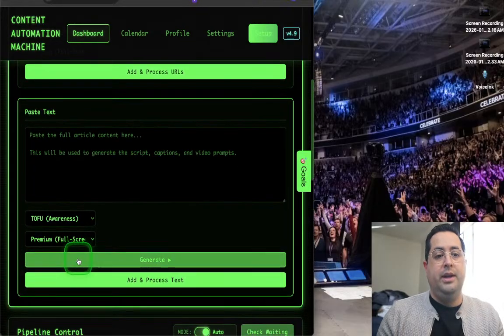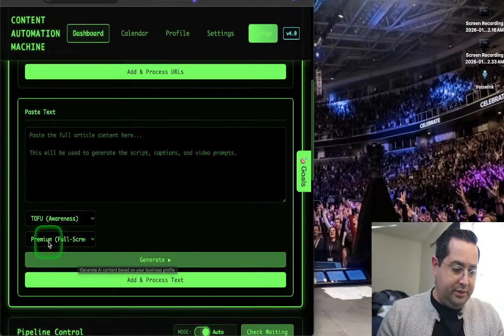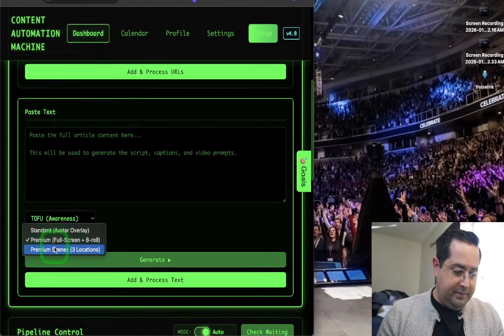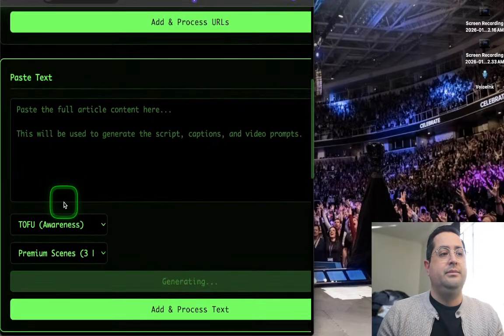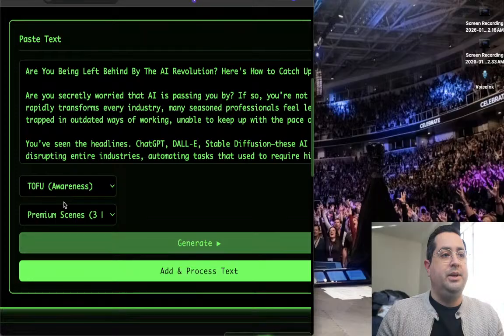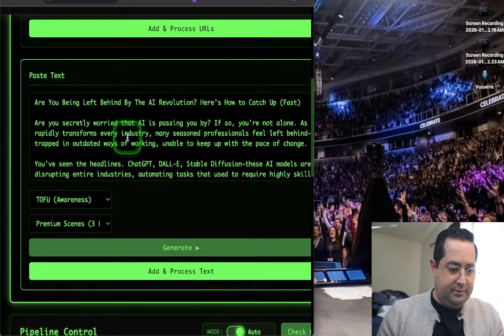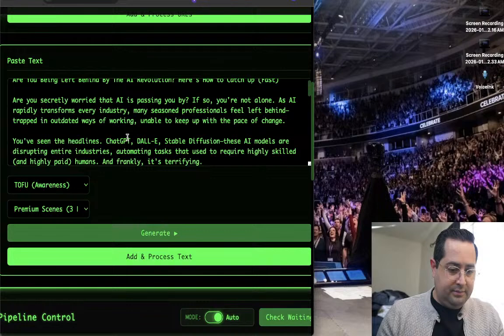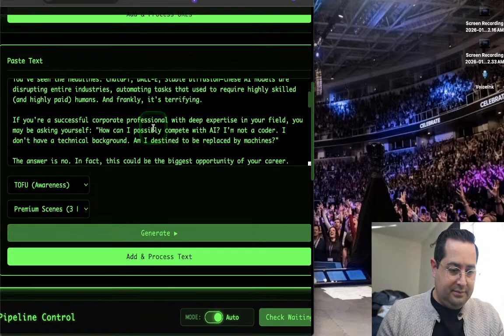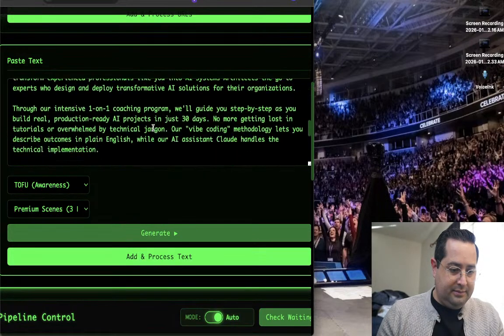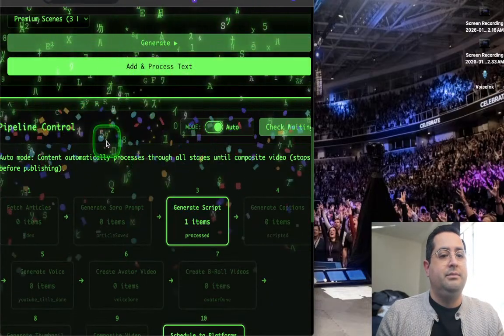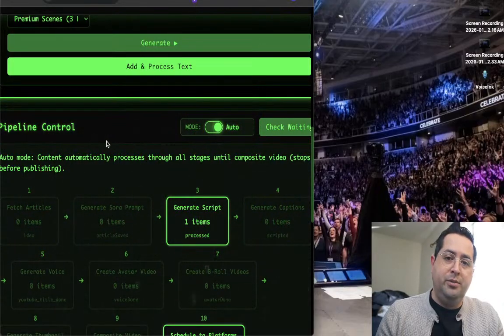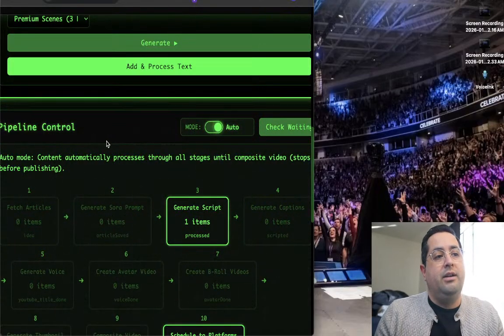See, here's the cool part. It generates content for you. You literally just click a button. Click generate, and it's going to generate content for you. Cool. And then we just click add it to the queue. That's it. 2 buttons. Can you press 2 buttons? I think eventually, all in all, you'll press 3 buttons to publish a piece of content.